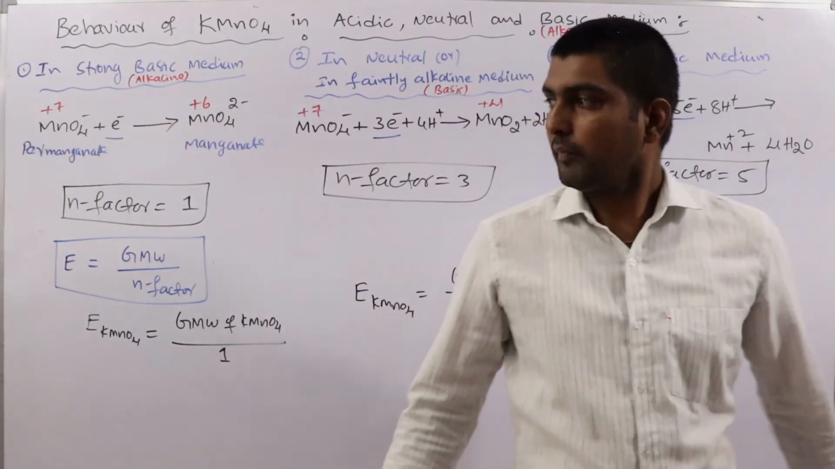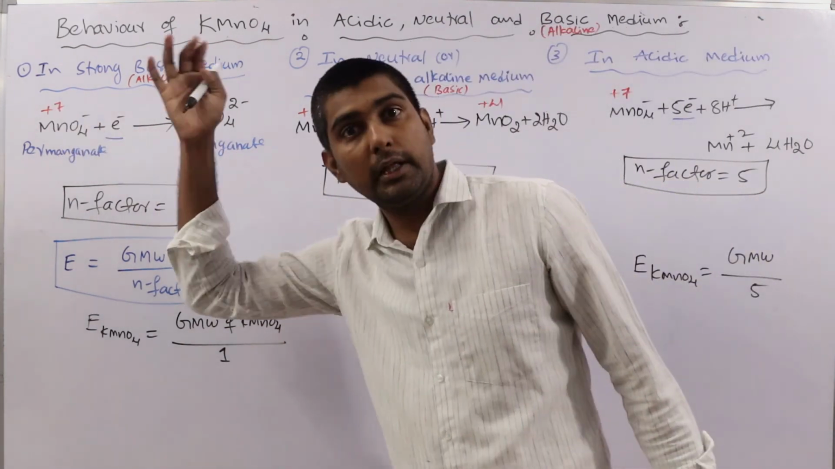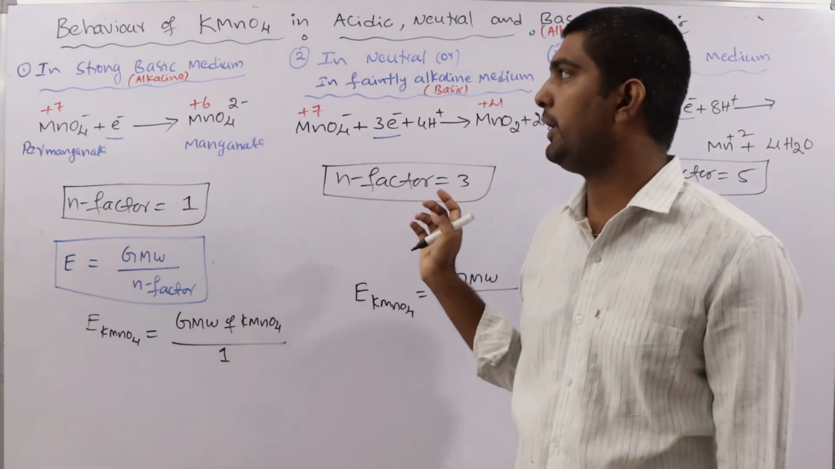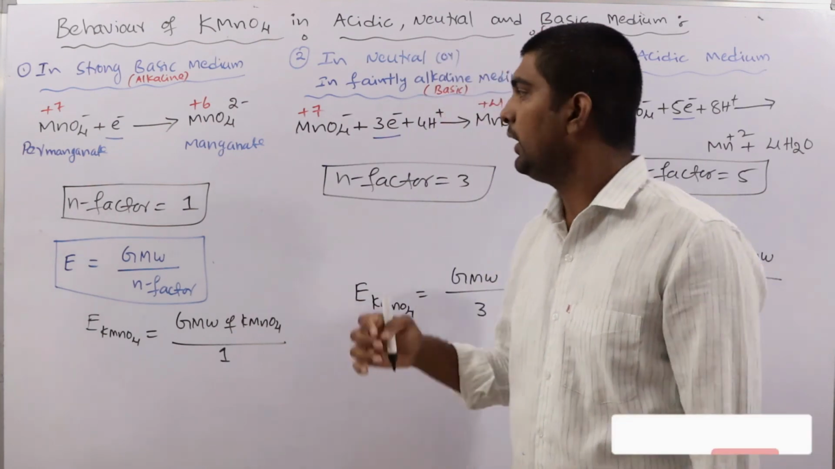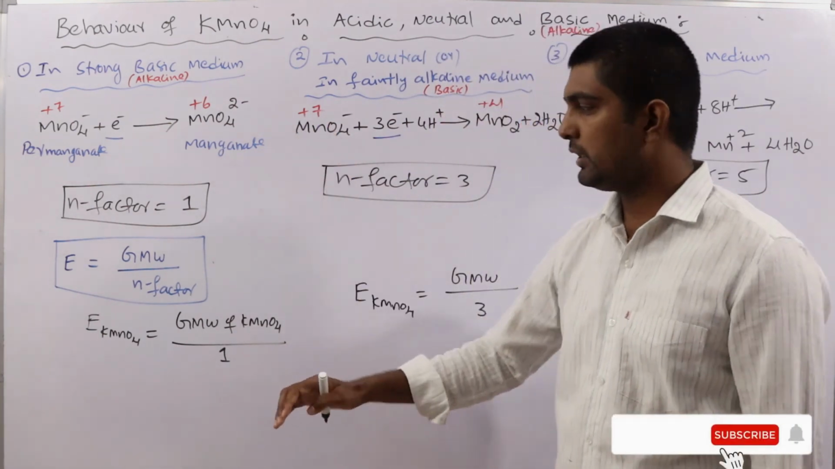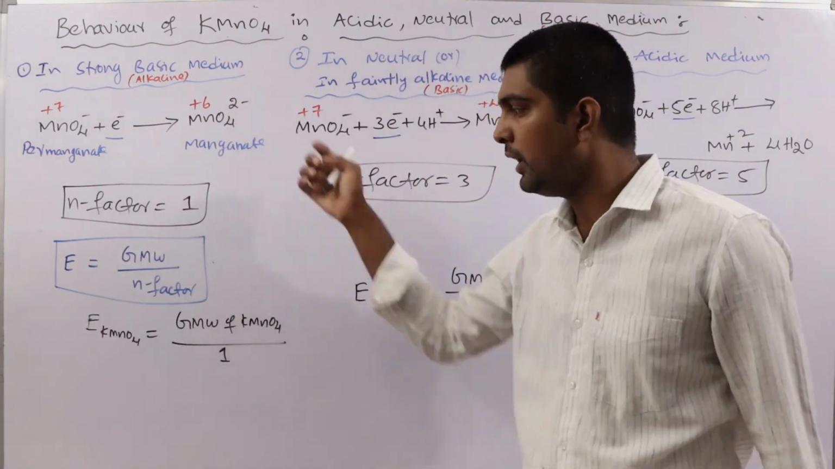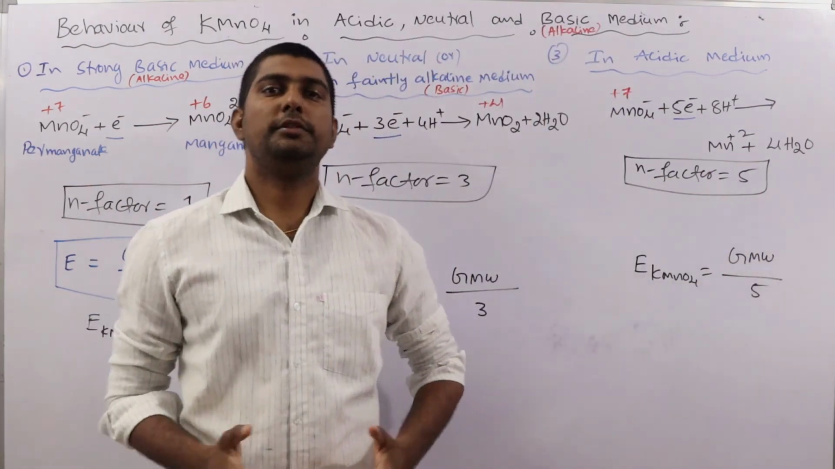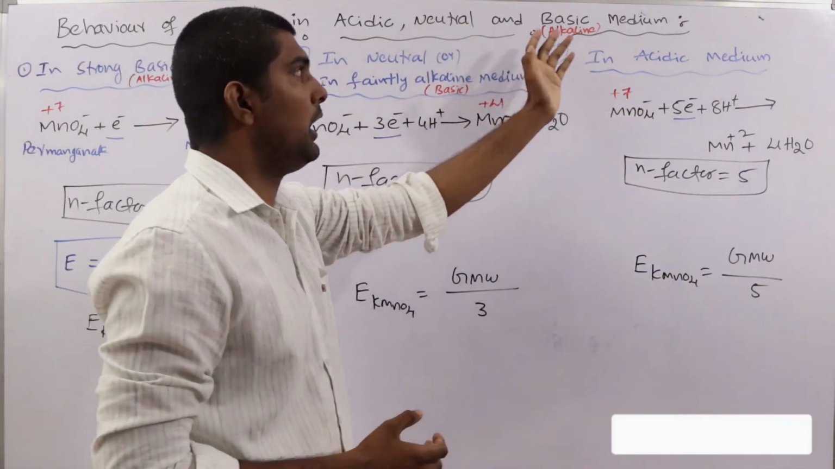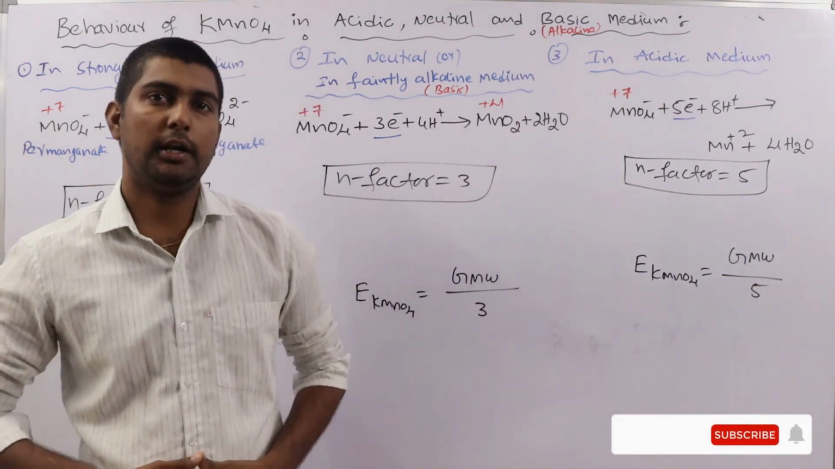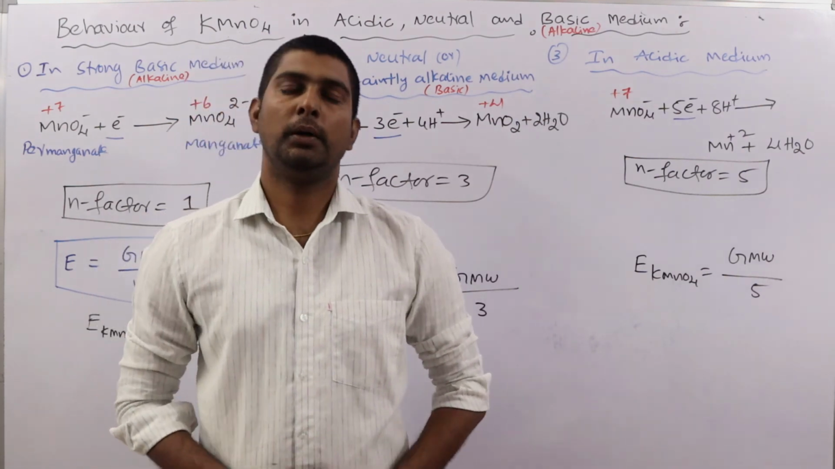Clear? So the first question is how many electrons are gained by MnO4 minus in the different media. Another possible question is what is the N factor of KMnO4 in different media. Another is what is the equivalent weight of KMnO4 in the different media. In this way, KMnO4 behavior in the 3 media is very, very important. In the next lecture let us discuss another special molecule, the behavior of H2O2. Thank you.